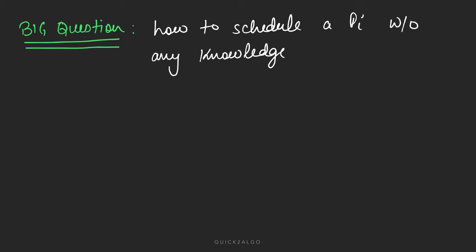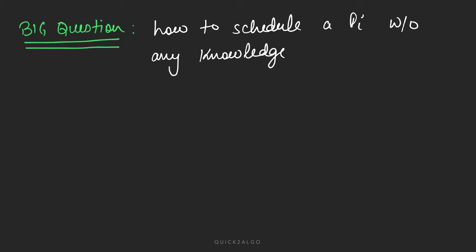In the numericals which we solve, it is given in chart form that burst time is this, IO time is this, but in real time you don't know. A process can take a longer burst time, a process can take a lower burst time. We have no system to know beforehand what the total burst time of a process will be.